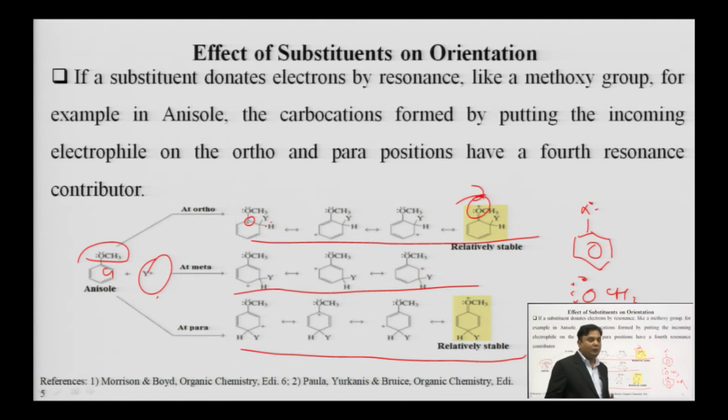So, it will again provide more stability to the carbocation intermediate, and ultimately we know that the reaction will always go towards that direction where the more stable intermediates will be formed, because it will lead to the major product at the result.